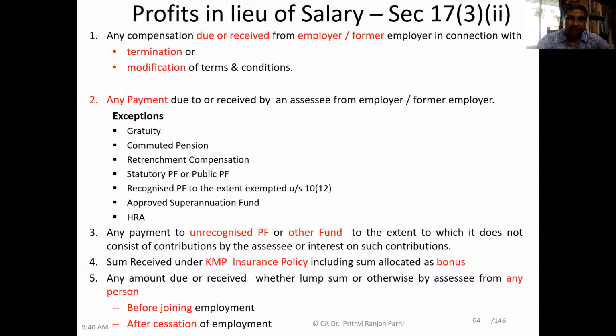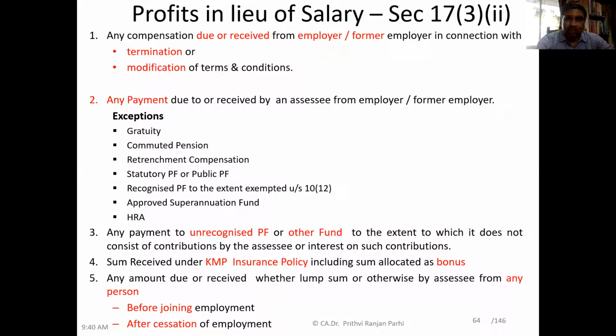And in addition to that, not only termination: if compensation is received for modification of terms and conditions, it also counts. Let us say an employee's job was not transferable, and now it is made transferable. Is it a modification of the terms and conditions of employment? Yes, it is.